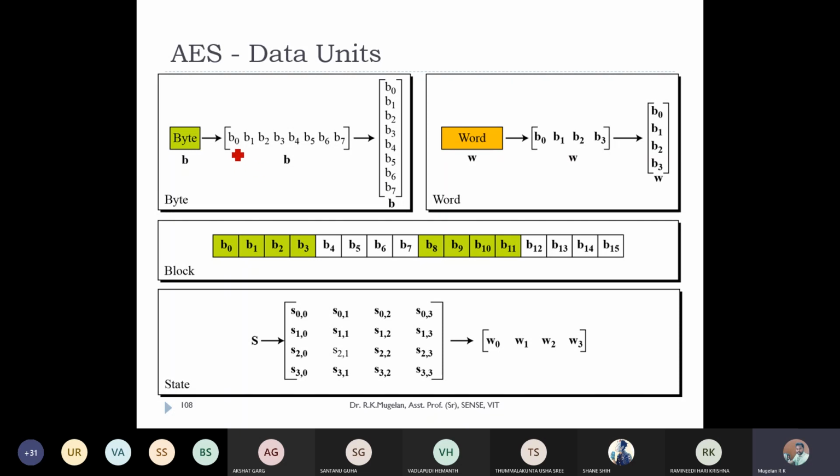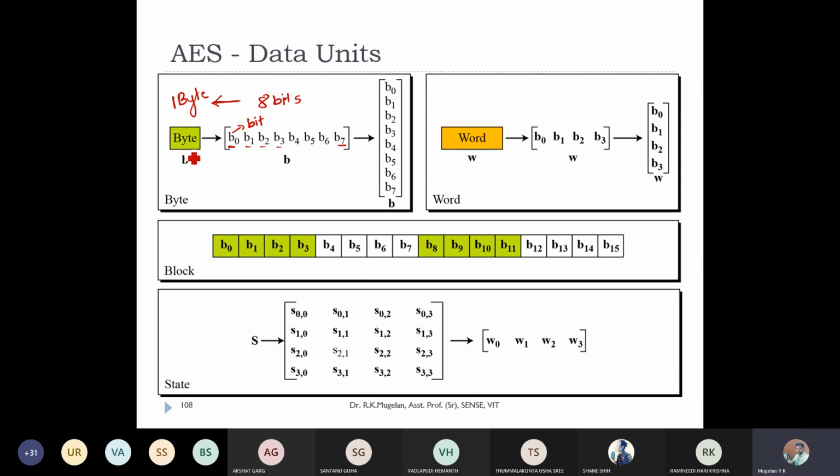How, in the sense? I hope everyone knows this small b0, b1, b2, b3 up to b7, totally 8 small letter b's. The small letter b's are nothing but bits. So totally 8 bits are here, and these 8 bits make 1 byte.